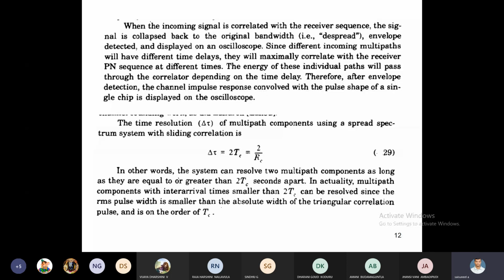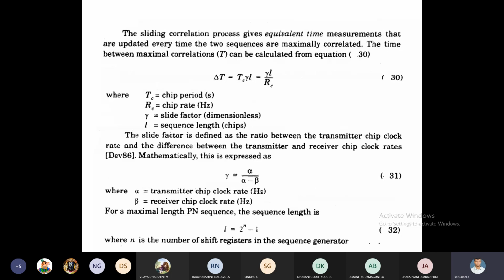Similarly, we have to calculate the maximum correlation time. The sliding correlation process gives equivalent time measurements that are updated every time the two sequences are maximally correlated. That is, both transmission and receiving chip clocks and pseudo noise code should be matched exactly; only then are we getting output. How much time it takes for correlation between transmitter and receiver is delta T, which is equal to Tc gamma L, which is equal to gamma L by Rc.